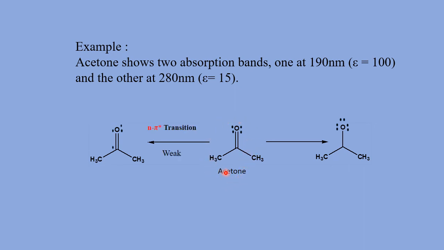This acetone molecule shows two types of transition, n to pi star and pi to pi star. These n to pi star transitions are weak, and take place at 280 nanometer having an epsilon value of 15, and the pi to pi star transition takes place at 190 nanometer having an epsilon value of 100.